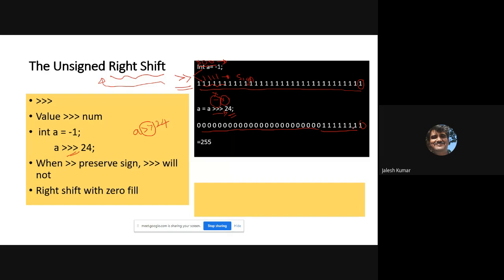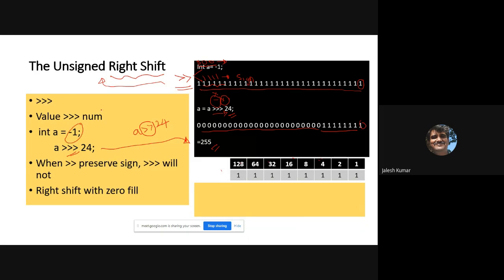What is the meaning of this? This value is nothing but, if all are 1 and you add all these values, you will get 255. So that is the meaning of that. And see, this is what you are getting. Minus 1 you are shifting. Normally it comes with the sign. A signed number, when you are shifting, you fill with 0. That's why it's called right shift with 0 fill. Because the normal right shift preserves the sign, but unsigned right shift will not.